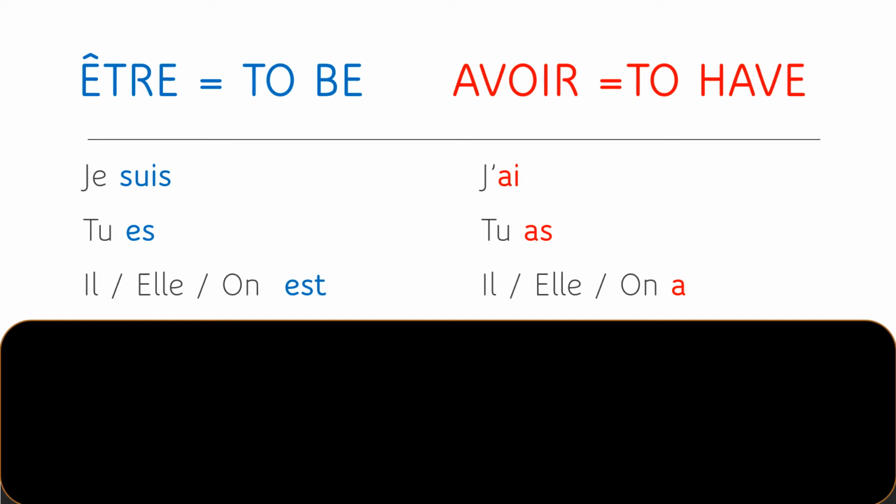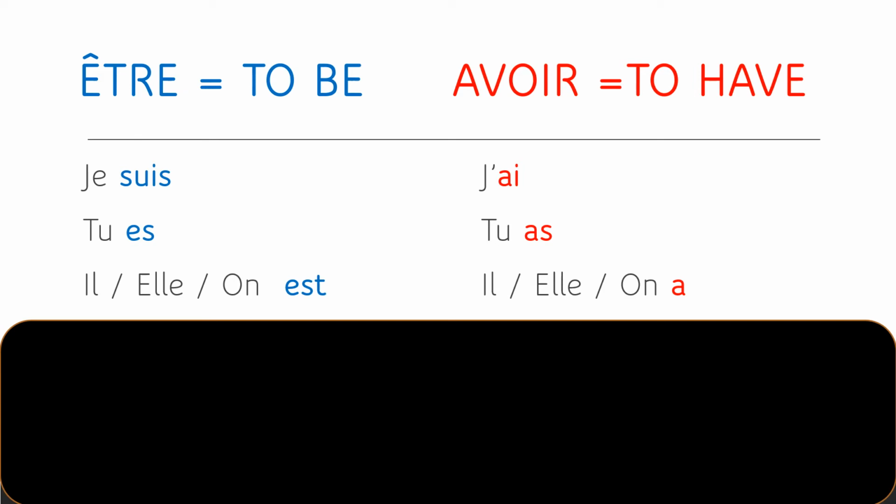So let's try to use these three forms with a few of the adjectives we have recently learned. Let's try with heureux, for example. Well, I will say, je suis heureuse, because I am a girl, but if I were a boy, I would have said, je suis heureux.